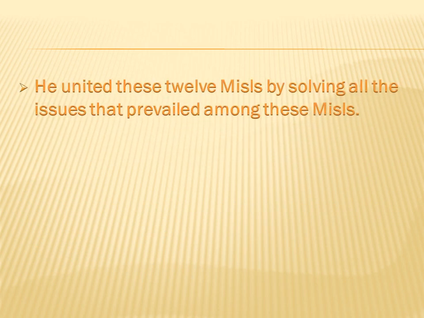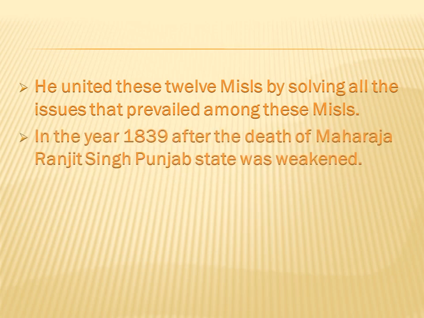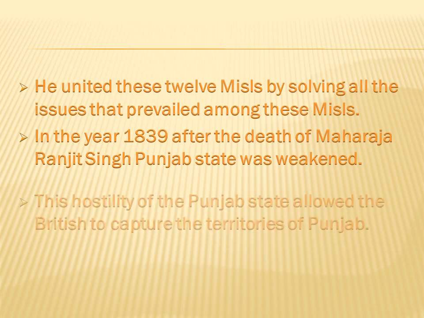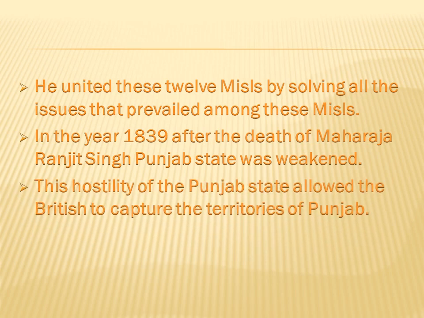He united these 12 Misls by solving all the issues that prevailed among them. In the year 1839, after the death of Maharaja Ranjit Singh, the Punjab state was weakened. This weakness allowed the British to capture the territories of Punjab.